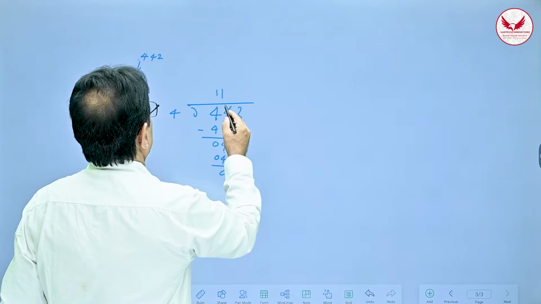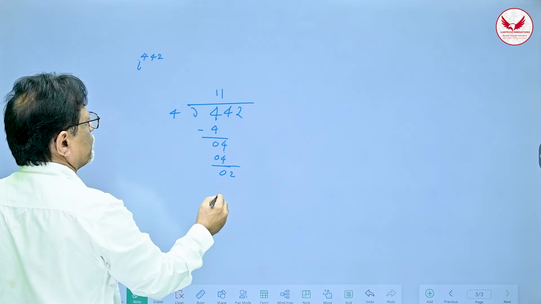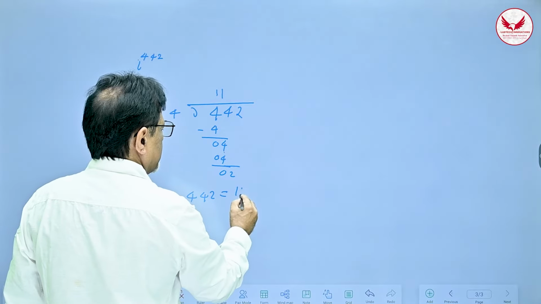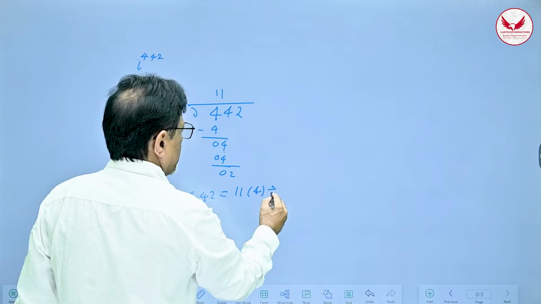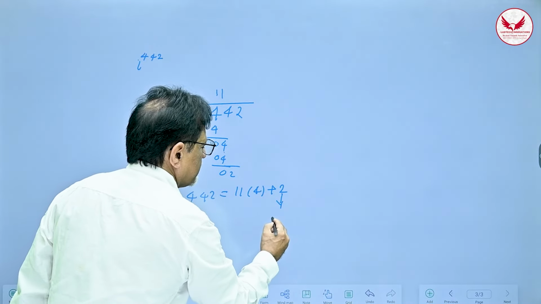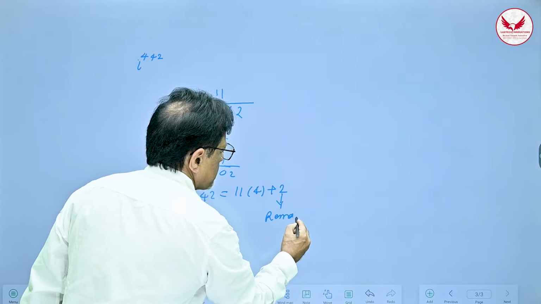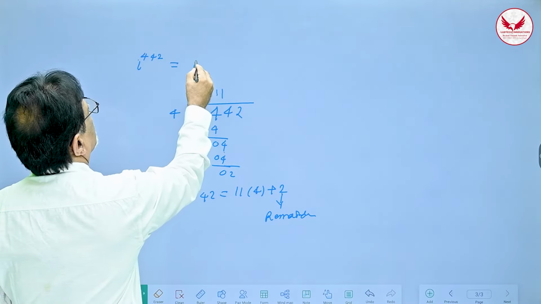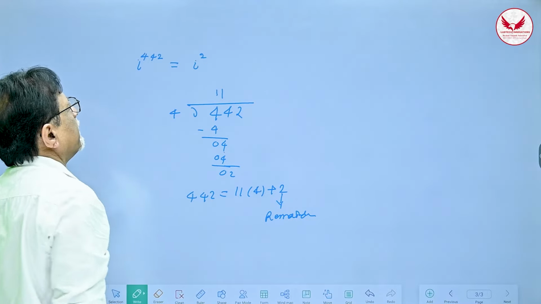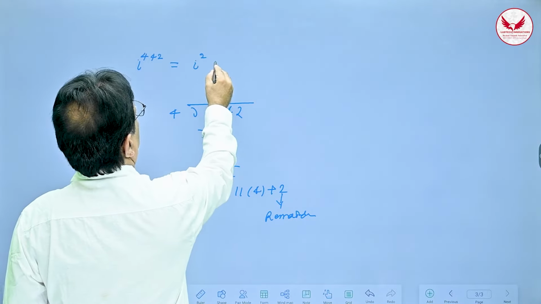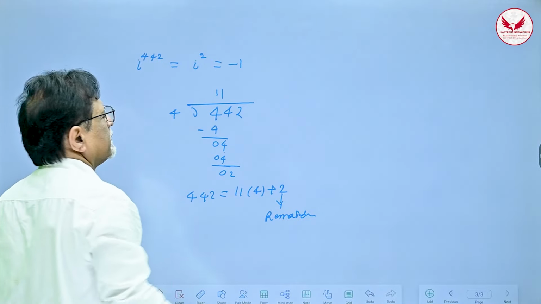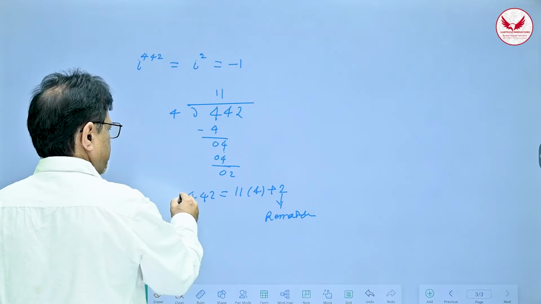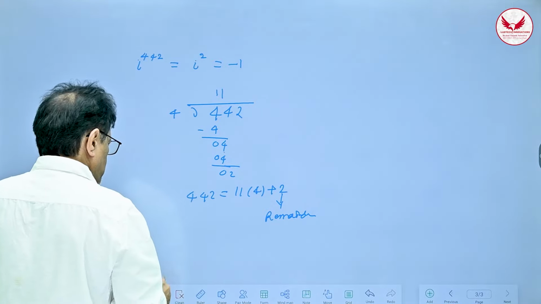So the number 442 can be written as 110 multiplied by 4 plus 2, where 2 is the remainder. Therefore, i raised to 442 is nothing but i raised to the remainder, and that is i square, which is equal to minus 1. Correct? So it's a very clear demonstration of all the steps that I have told you. Okay, fine. So now let us go to the next topic.